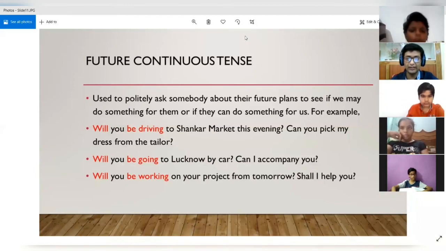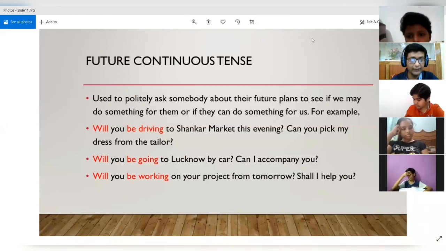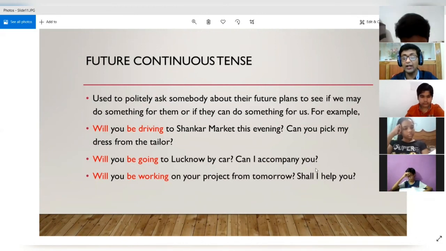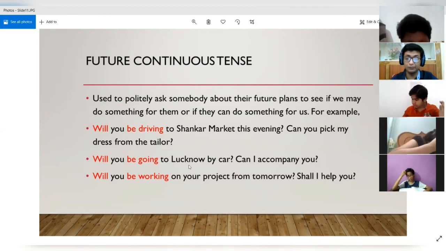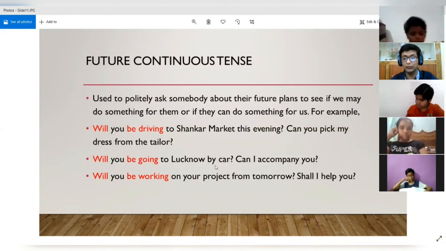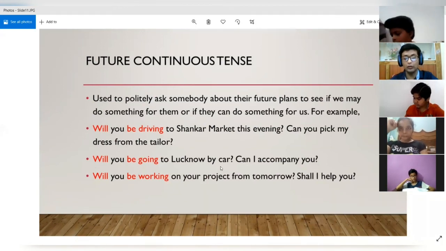Then in the second example, it says, will you be going to Lucknow by car? Can I accompany you? In this case also, a polite request is being made by the person, who wants to accompany the person going to Lucknow by car. So in both these examples, the person is politely asking for some help. And in the third case, will you be working on this project from tomorrow?